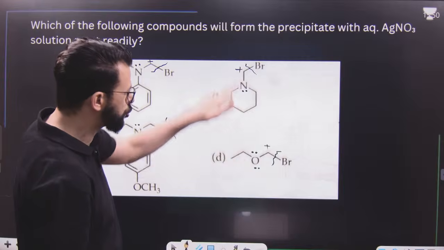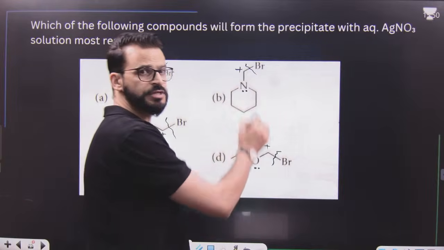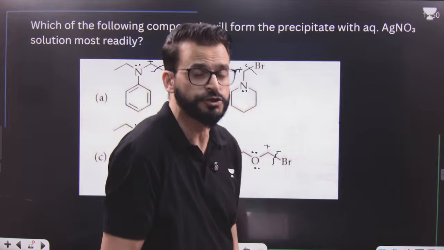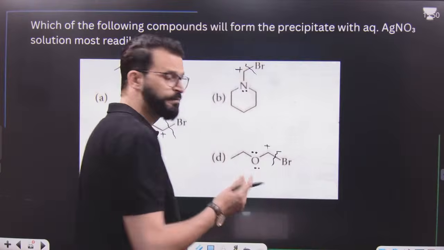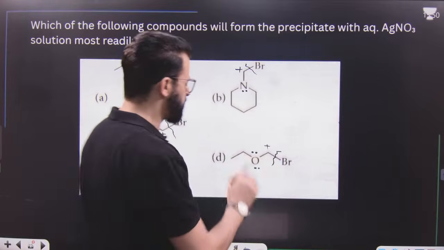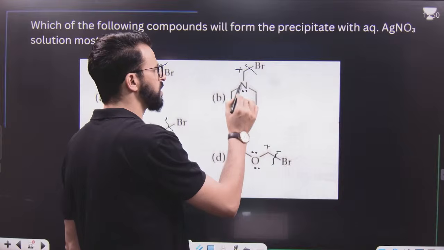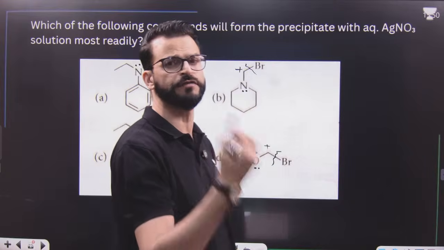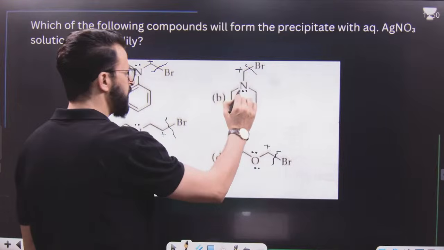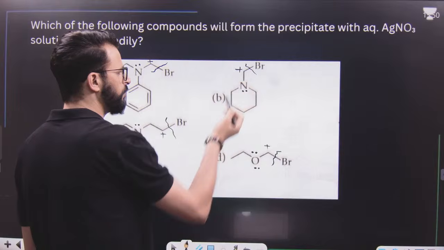But among these two, this is nitrogen, this is oxygen. Oxygen is more electronegative. That means its lone pair will be tightly held. Hence, it will not take part in back bonding that easily as the lone pair of nitrogen, because the lone pair of nitrogen is loosely bound. Hence, the carbocation formed over here will be more stable.